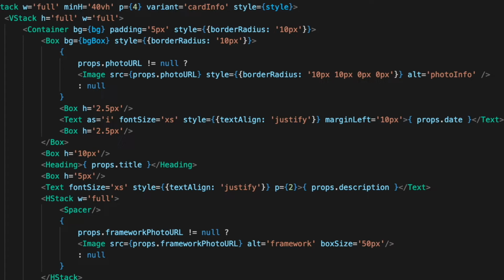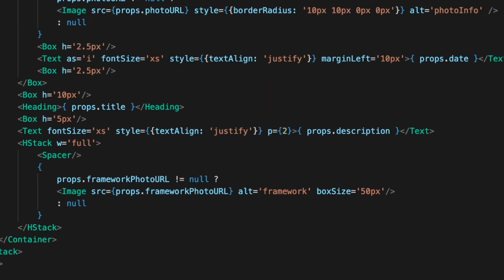After that, I am simply leaving spaces between the components, and I will show all the info that we received from the parameters, like the date, the title, the description, and so on. I made the spaces between the components with empty boxes with a determinate height or width.